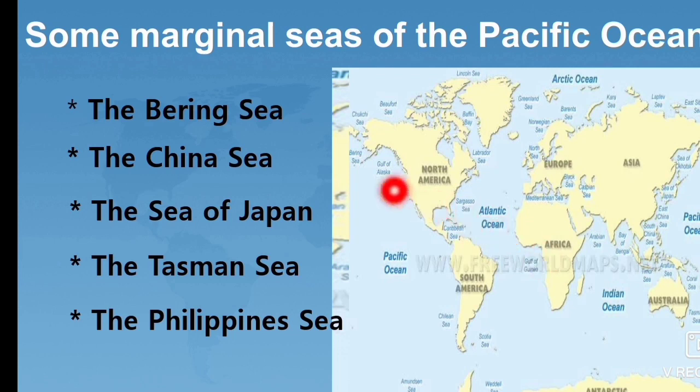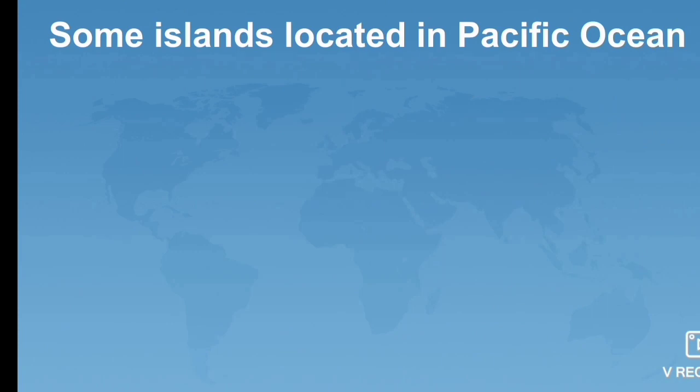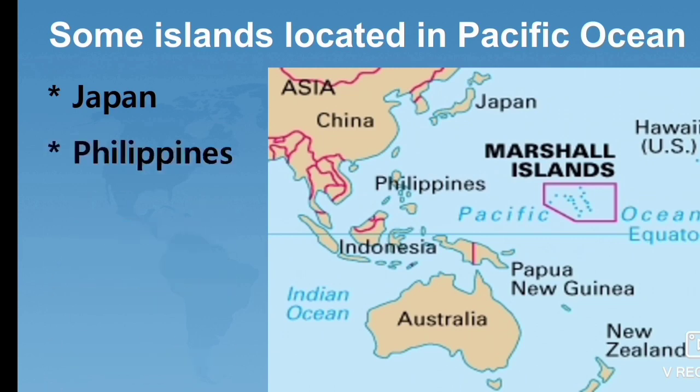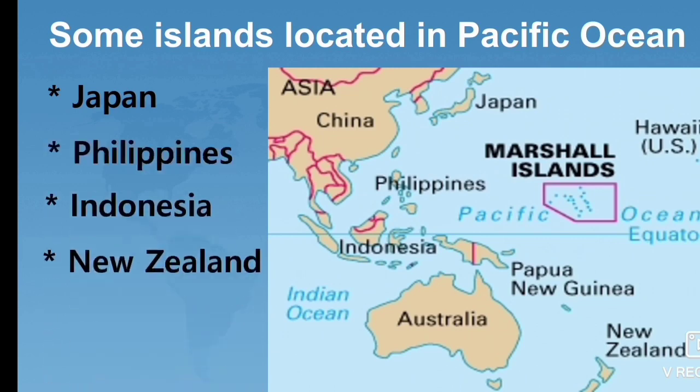Students, the Bering Sea, the China Sea, the Sea of Japan, the Tasman Sea and the Philippine Sea are some important marginal seas of the Pacific Ocean. Next are some islands located in the Pacific Ocean. There are Japan, Philippines, Indonesia, New Zealand and Hawaii. Students, these are some important islands located in the Pacific Ocean.